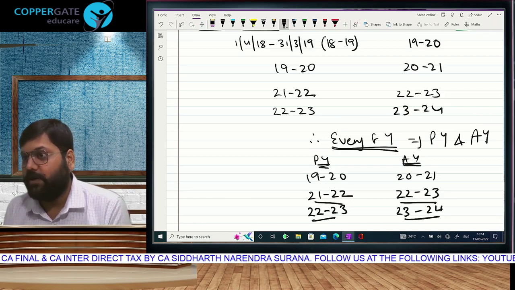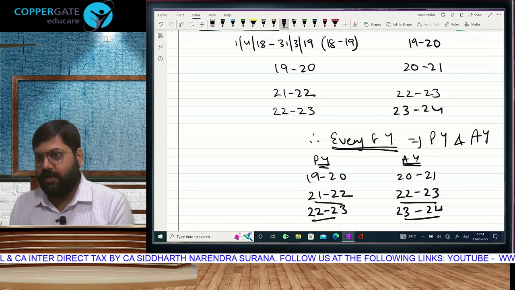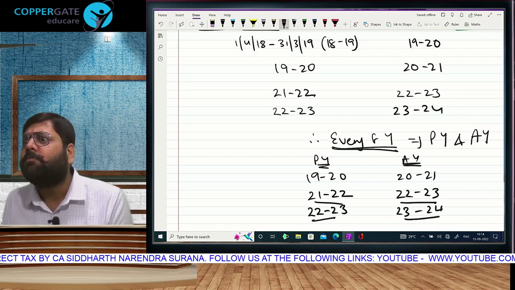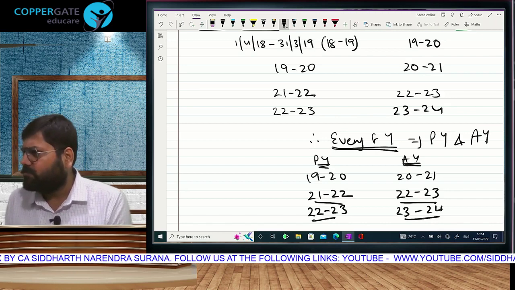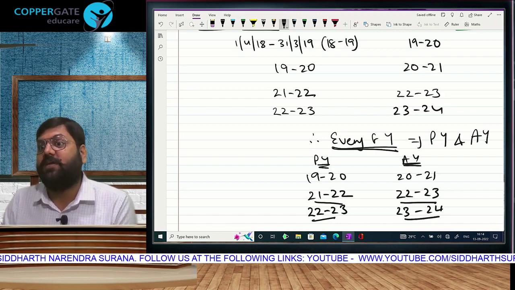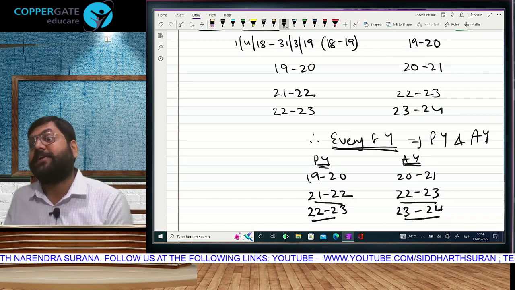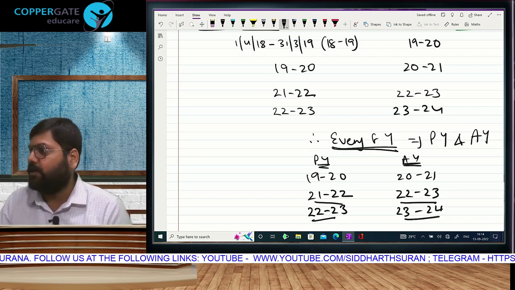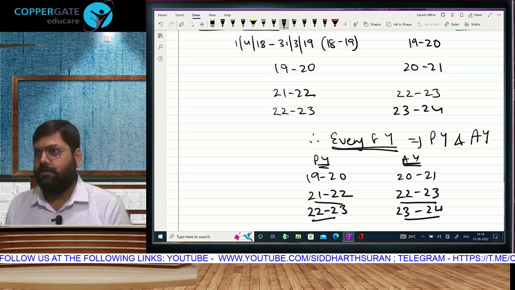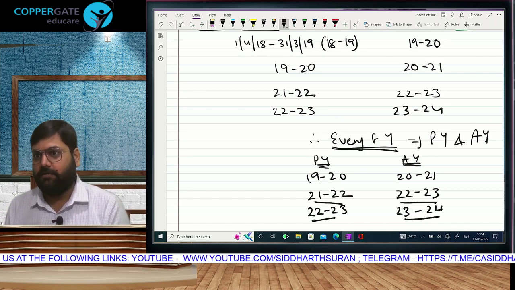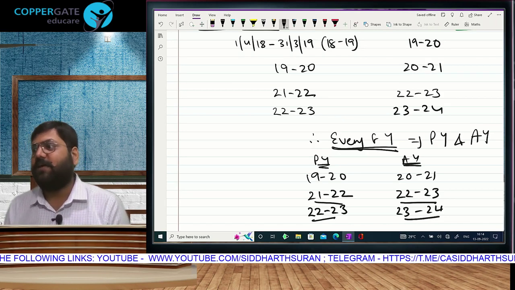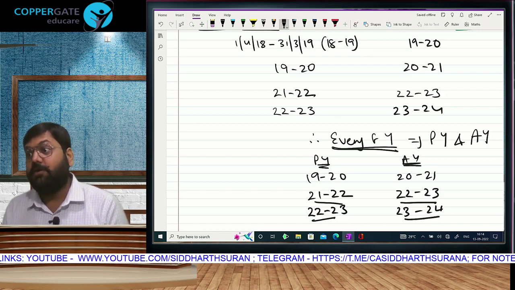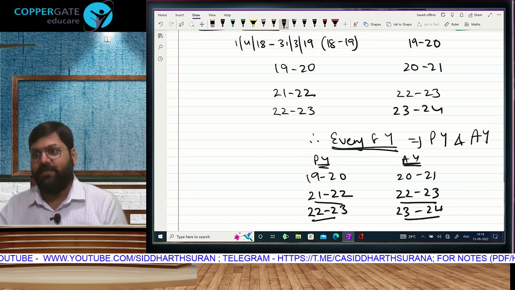And those who, now that you told me that cleared foundation in the second attempt, you understood कि सब कुछ normal हो गया. Where is the problem? You can't expect something so respected to be so easy, no? Difficult तो है वो. तो मैं कभी भी मेरे मुंह से ये नहीं सुनोगे कि CA is easy. It is difficult. It is meant to be difficult. But after this, life is very easy. So you all are very very talented. I can see that, but you have to maintain this till May 23.